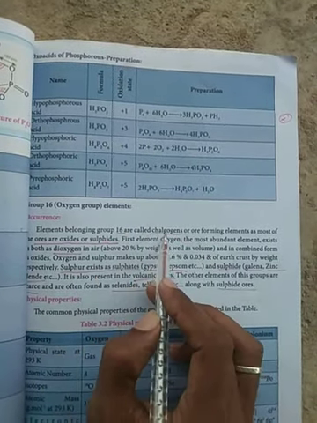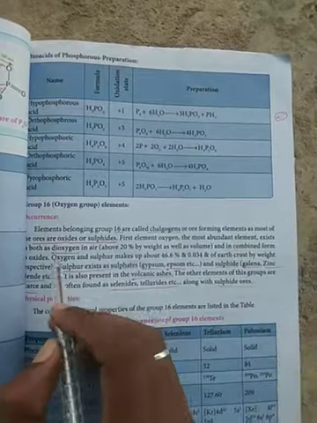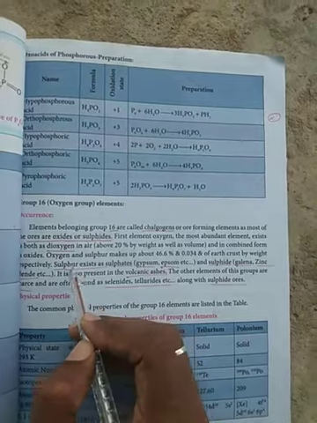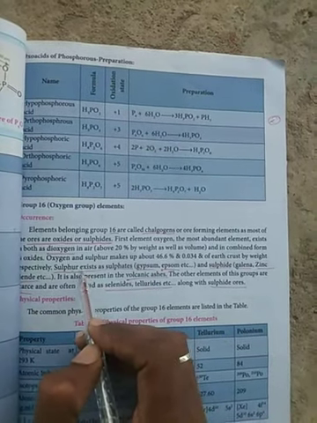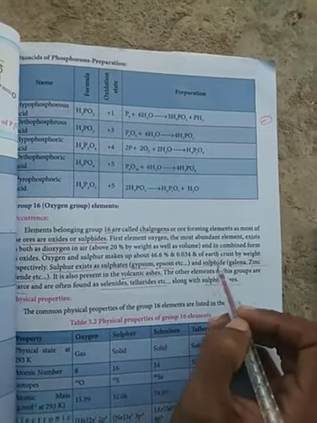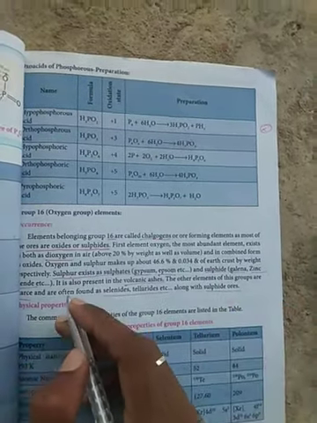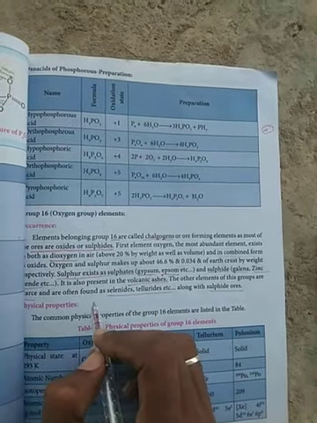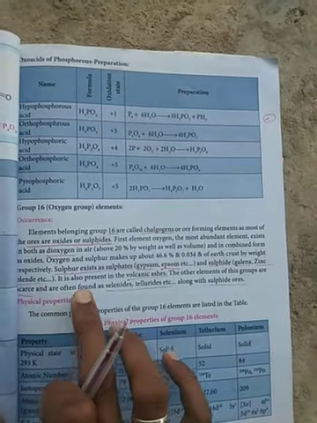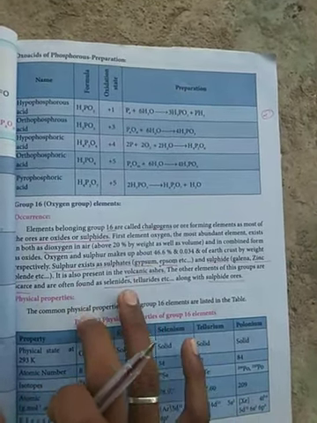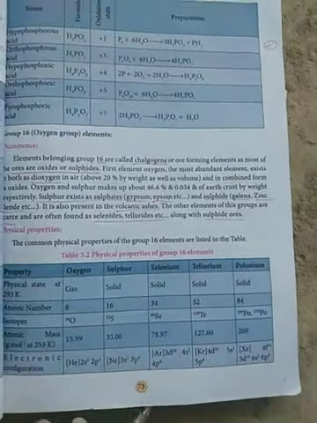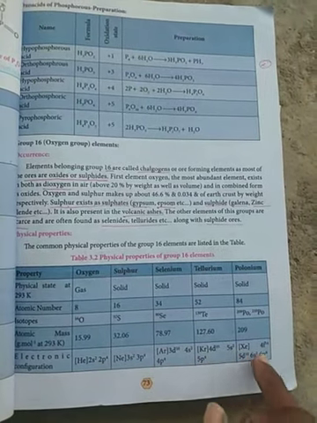So very important: what is the name of the chalcogens? This is a 2 mark question. Most of the elements occur as oxides, ores and oxides, and sulfides are very important. Sulfur and oxygen are both present. Sulfur occurs as sulfates such as gypsum and Epsom salt, and as sulfides such as galena and zinc blende, and in volcanic ashes. Next, the elements of the group are often found as selenides and tellurides along with the sulfide ores.